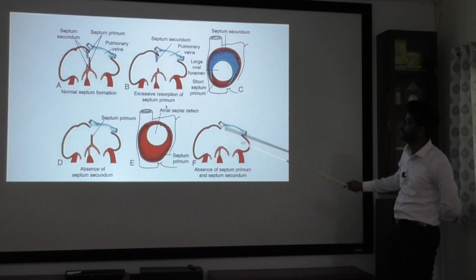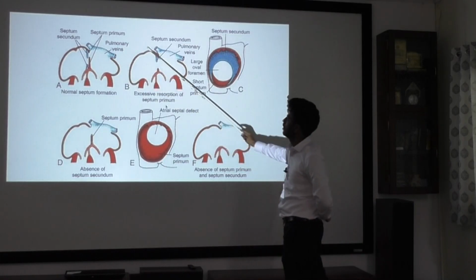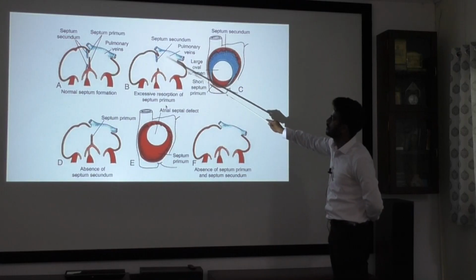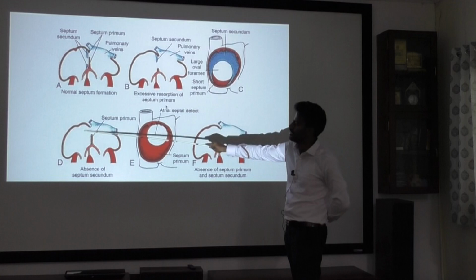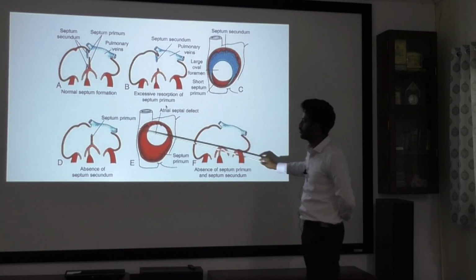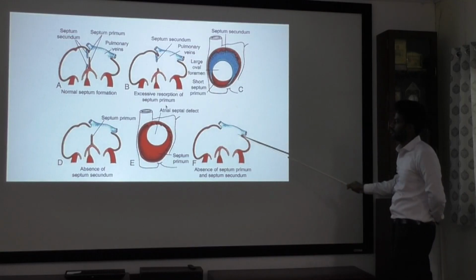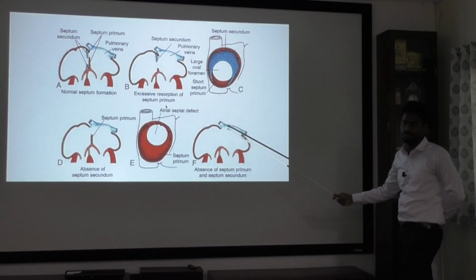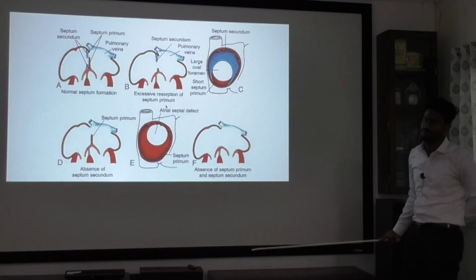So, here we will see different types of ASD. Here this is normal. Here excessive resorption of the septum primum leads to a septum secundum type of ASD. Here there is no septum secundum, which leads to a septum primum type of ASD. Here there is no formation of the atrial septum at all. So, here common atrium, or cor triloculare biventriculare.